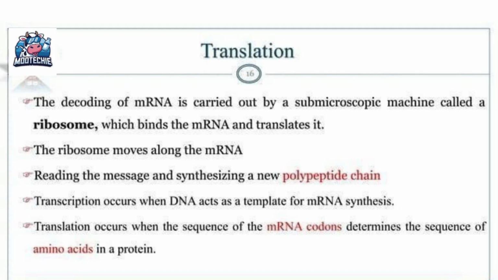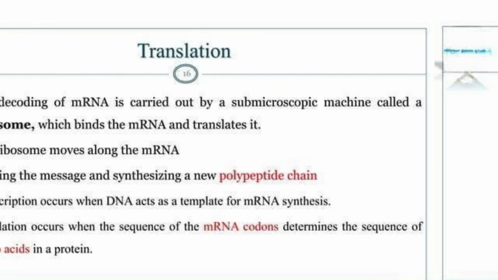Now, the slide also distinguishes between two processes. Transcription occurs when DNA acts as a template for mRNA synthesis. That's the first step, making the mRNA copy. And then, translation occurs when the sequence of the mRNA codons determines the sequence of amino acids in a protein. So, transcription is about copying the code, and translation is about using that copy to build the protein.